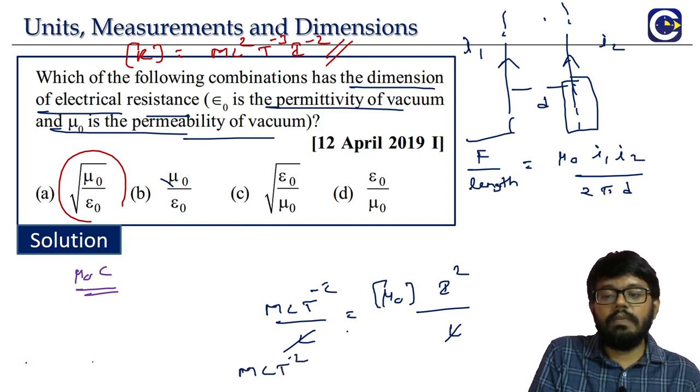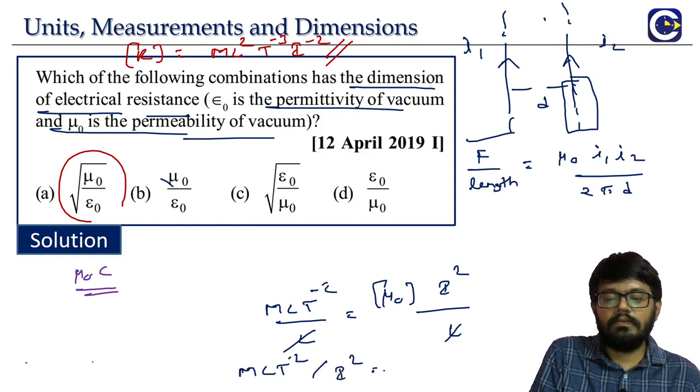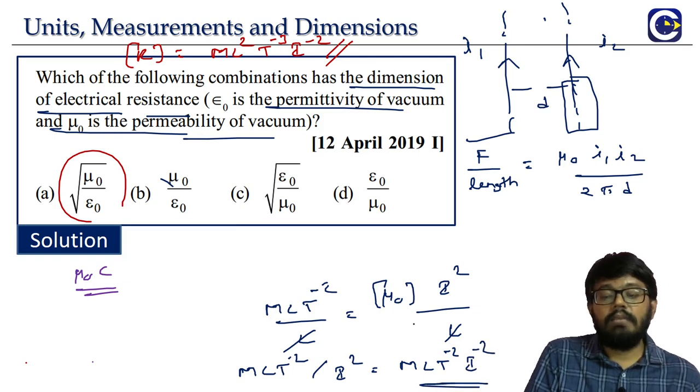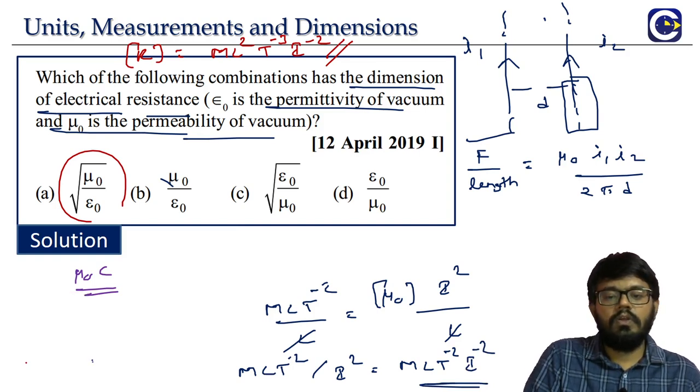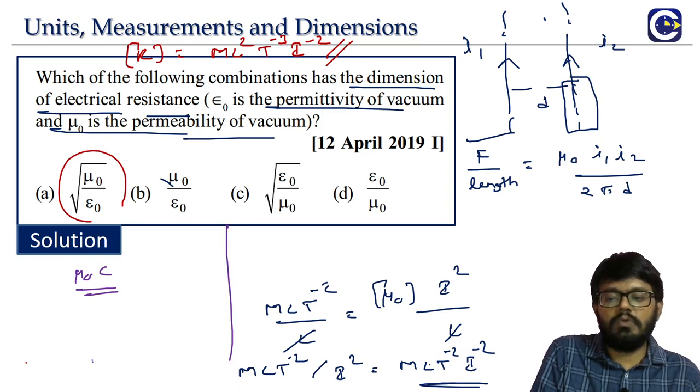I square, when we bring it to the left side, means what? It will go to the denominator. This is what? ml t power minus 2 I power minus 2. This is the dimensions of mu naught. Just go and substitute it in that expression. What is the expression we have? Mu naught into C, right? Mu naught into C means mu naught is what? ml t power minus 2 I power minus 2 into C means what? L t power minus 1, right?